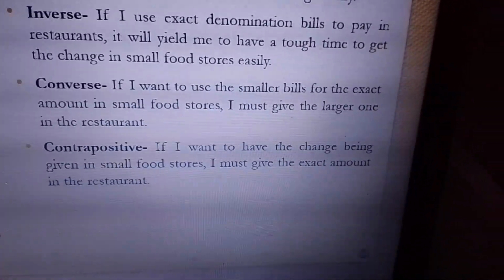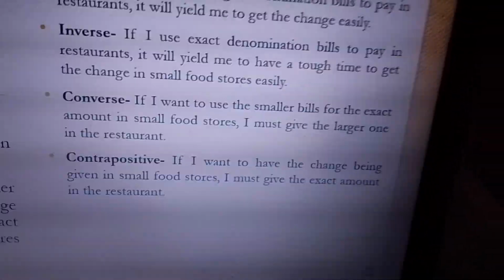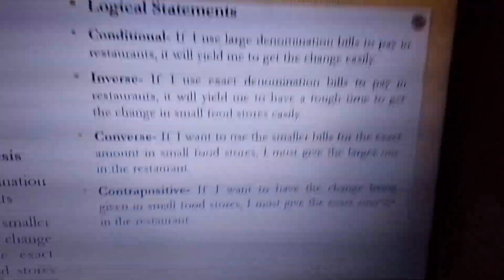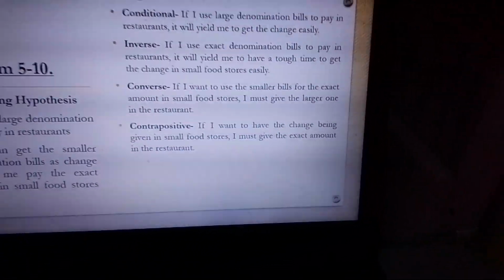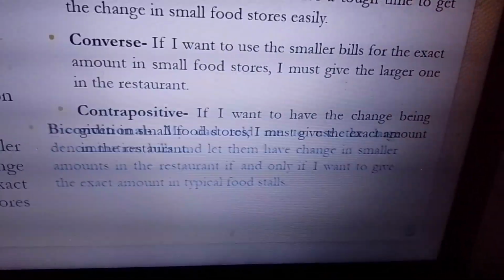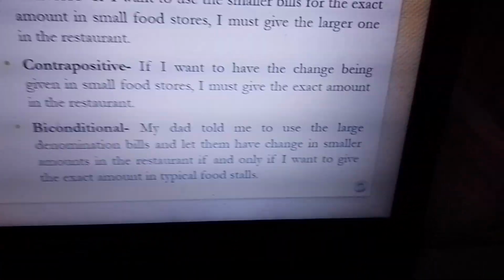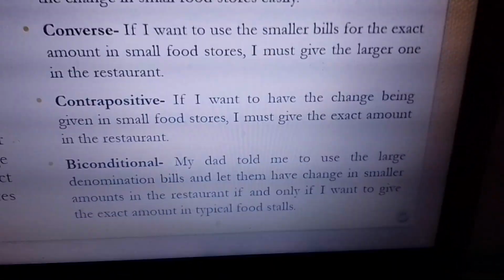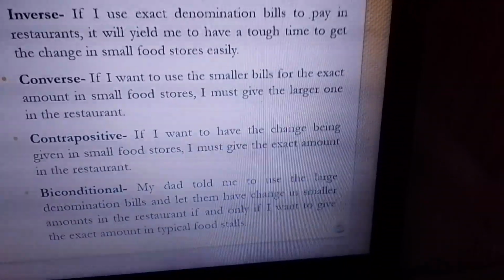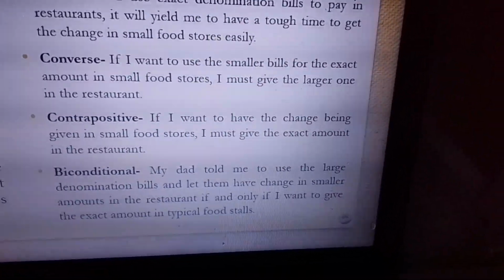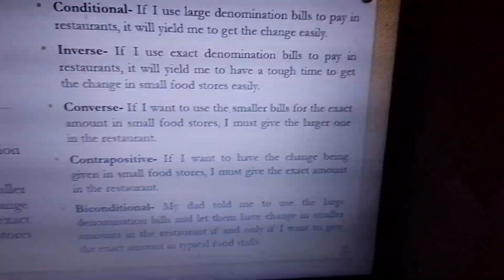So dapat habang nasa restaurant, bigay mo na yung large bill. Para, when you're already on the outside world, like for example, nagpunta ka sa Divisoria for shopping, small bills ka na lang. Yan. So therefore, what is the biconditional statement, which is the moral lesson? Ito yun. Ang sabi ng tatay ko, my dad told me to use the large bills and let them have change in smaller amounts in the restaurant if and only if I want to give the exact amount in typical food stalls. Para hindi ako mahirapan mamaya sa small food stalls. So that they will not have a hard time giving me change pa rin. Yun pa rin. So yan.